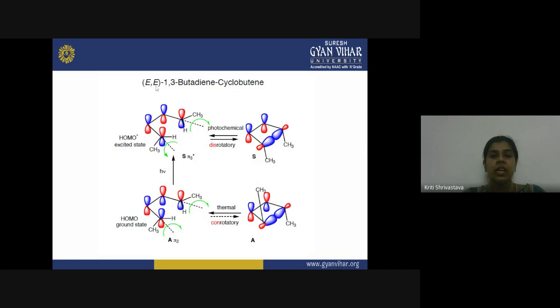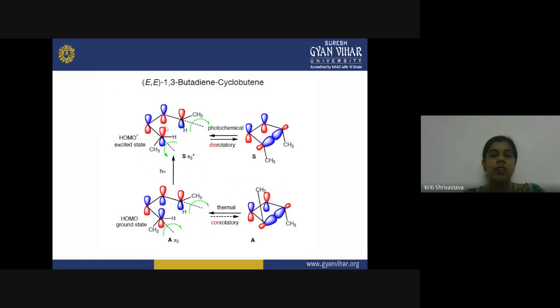So in the EE-1,3-butadiene to cyclobutene system, you can see here this is the HOMO of the ground state, and when you provide a photon of light, this is the HOMO of the excited state. As you can see, in the HOMO of the ground state the orientation of the two terminal p orbitals is just reversed. Here you have one blue and one red above the molecule. Here you have both the red above the molecule. So similar lobes are present on the same side of the molecule in the excited state HOMO, and different lobes are present on the same side in the ground state HOMO.